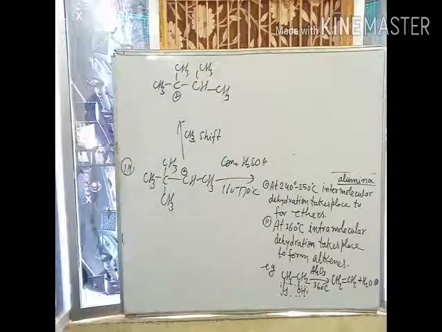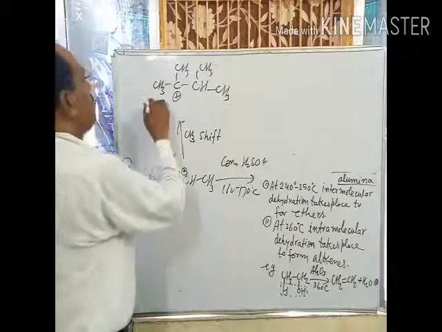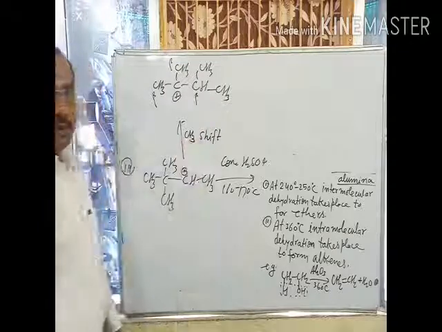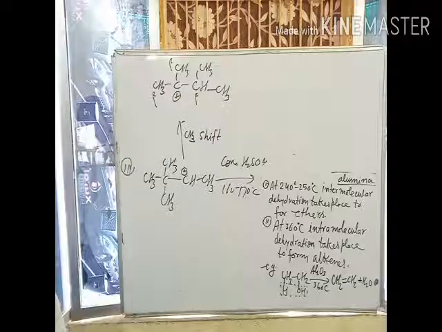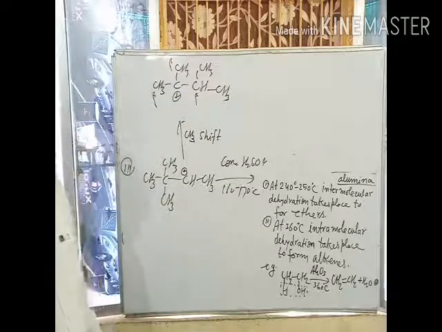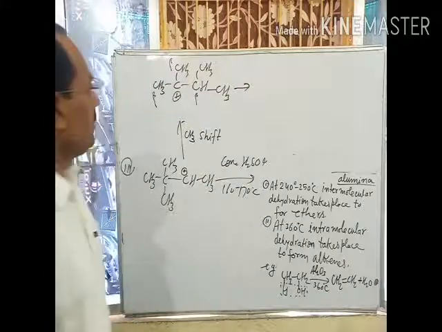Okay. With respect to this carbon, there are a number of beta carbons. This one is 1 beta, this is 1 beta, this is 1 beta. So many beta carbons are here. And proton elimination takes place from any beta carbon. Then what will be the alkene?